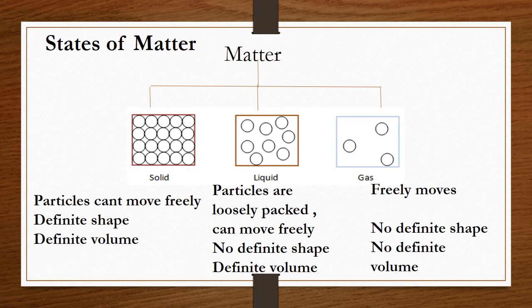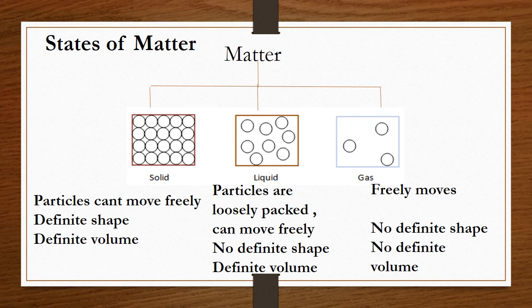Now let's see the states of matter. This you would already have studied in your previous grades. We can divide the states of matter into three: solid, liquid and gas. Solid particles cannot move freely and they are tightly packed, so a solid has a definite shape and a definite volume.